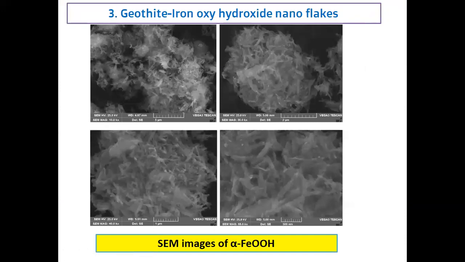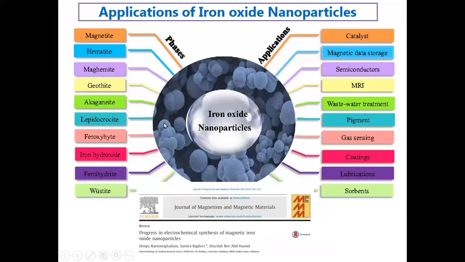And we also synthesized goethite iron oxide nanoflakes in our lab with different properties. This material has been used in various sensors and biomedical applications. So iron oxide nanoparticles, according to this review article, with the different phases are used in various applications: catalyst, magnetic data storage, semiconductors, MRI, wastewater treatment, pigment, gas sensing, coating, lubricants, and also sorbents.